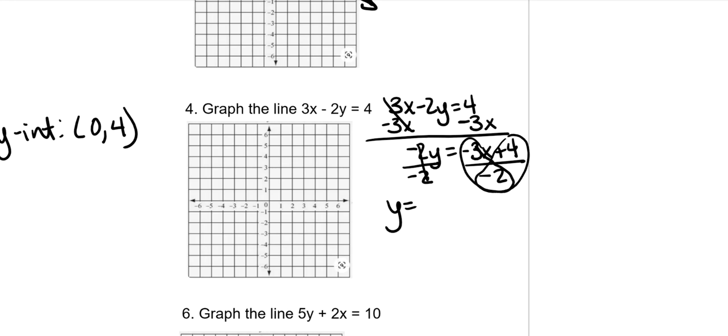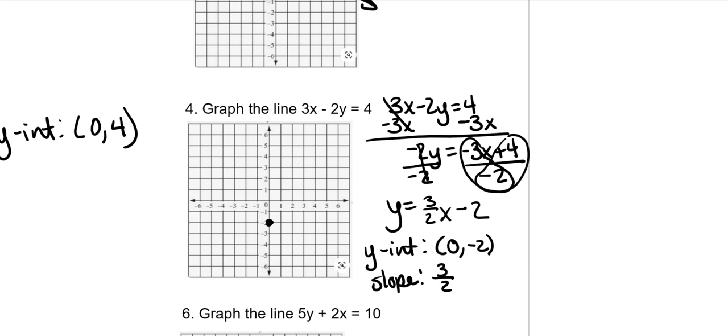Negative 3 over negative 2 is a positive 3 over 2. And a positive 4 divided by a negative 2 is negative 2. So our y-intercept is at 0, negative 2, and our slope is 3 over 2. So up 3, right 2, up 3, right 2, and then the opposite way.